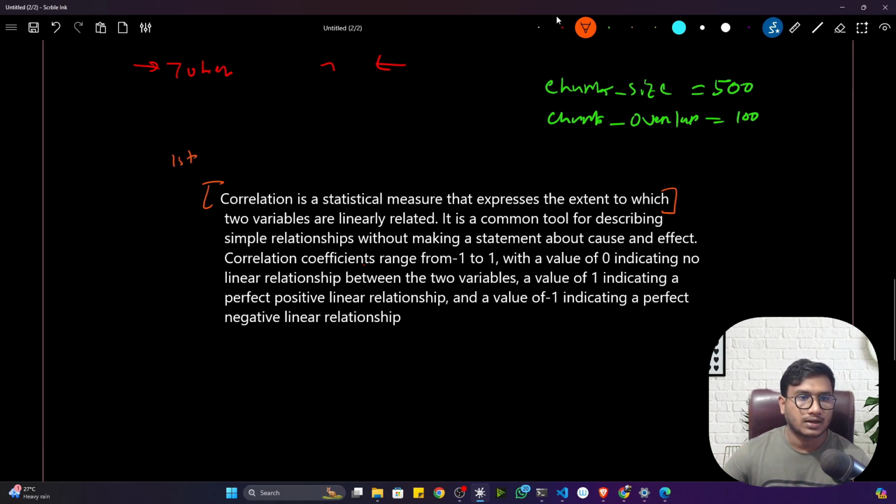To start the second chunk, first of all it will apply the chunk overlap. Let's say it will go 100 words back, so it will count 100 words, and let's say it starts from here. So it will start the second chunk from here, and again it will count till 500 words. Let's say 500 words end here. So this is my second chunk. That's how it will perform the chunking operation.